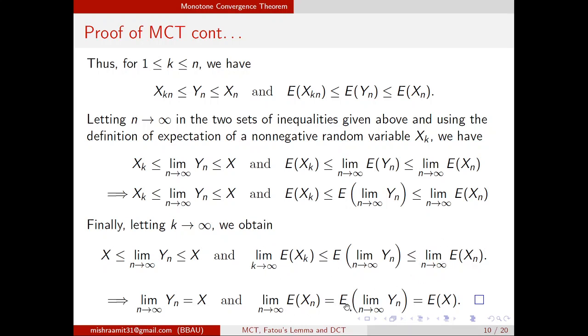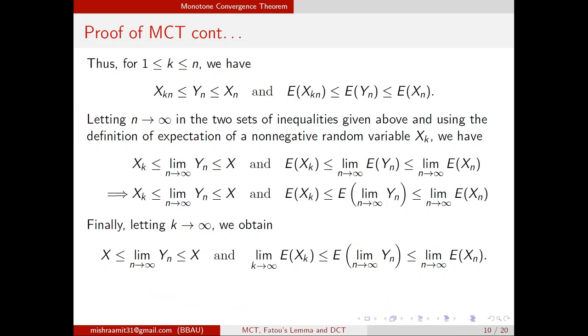But you know that expected value of limit Yn is X, so this will be expected X. So if you see the last line, limit n tends to infinity expected Xn is nothing but expected X. That means we can interchange the expectation and limit. So this was the proof of the monotone convergence theorem.